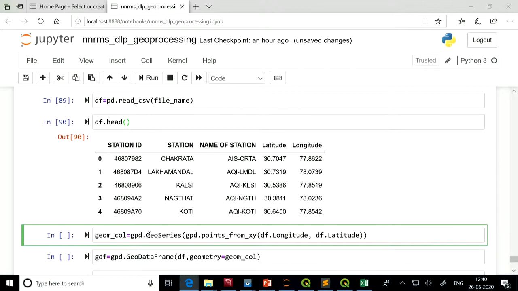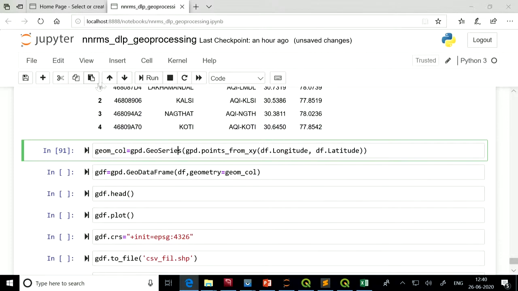So geopandas dot geoseries, we will create a geoseries. There is a function called points from x comma y. This will create a point geometry from x and y. So gpd dot points from xy. To this function we need to pass the arguments x value and y value. The x value will be longitude, and the y value will be latitude. This function will combine latitude and longitude from all the rows in this df data frame, so this will create a geometry column.